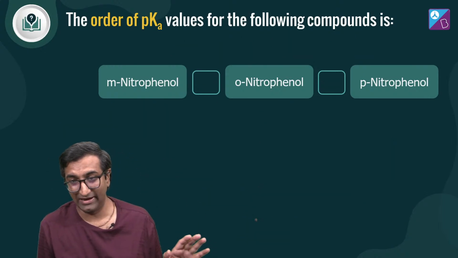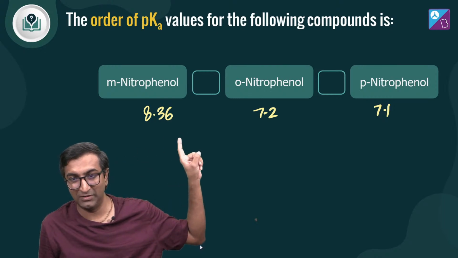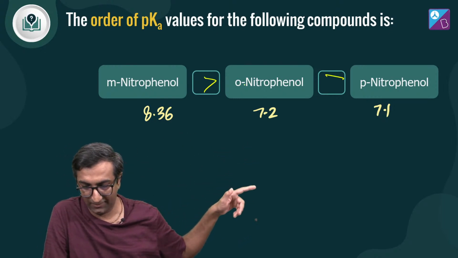But it's really close, bro. Like I'm telling you, it's crazy. See, this one's 8.36 pKa value. That's 7.2. That's 7.1. Okay, these are the actual numbers.